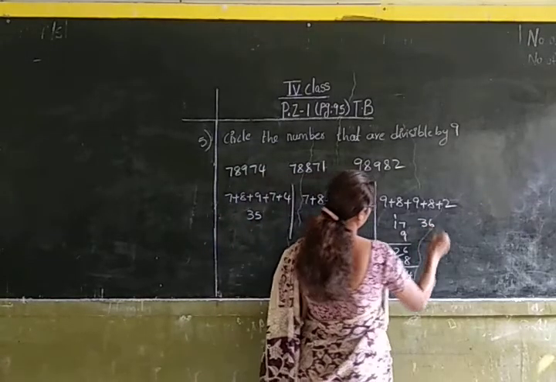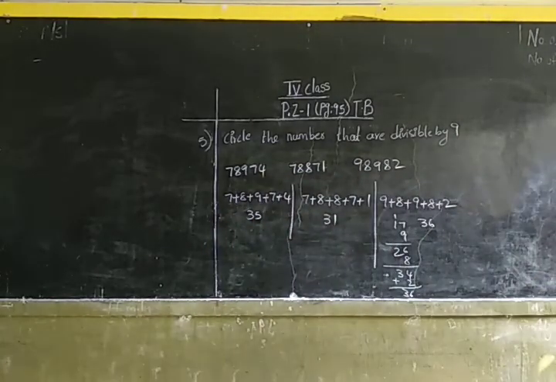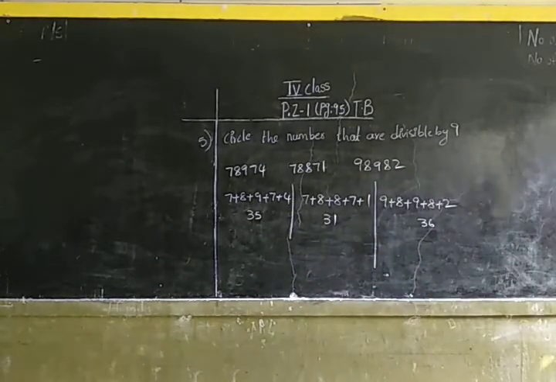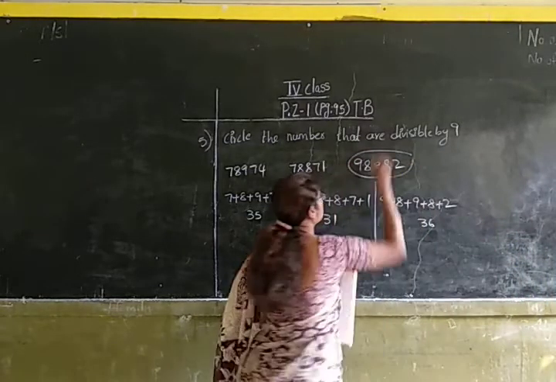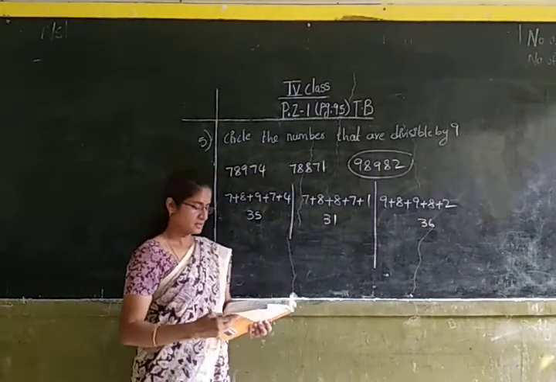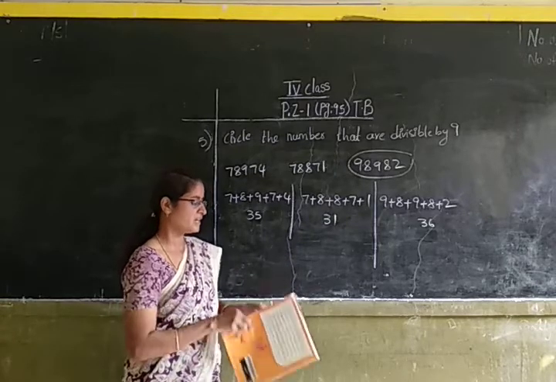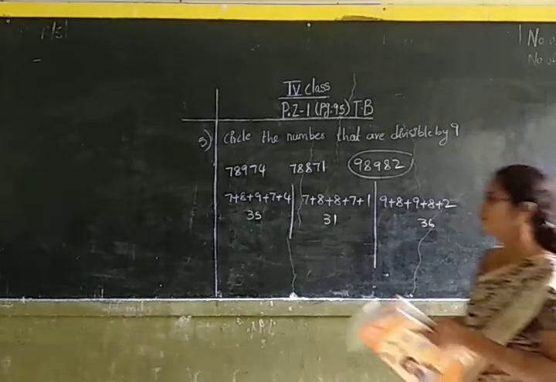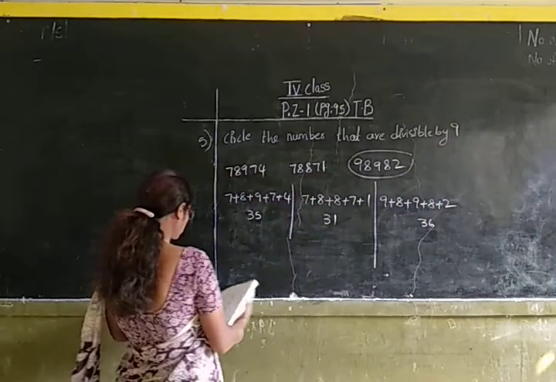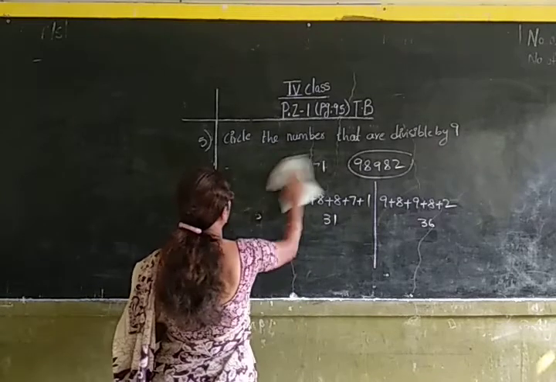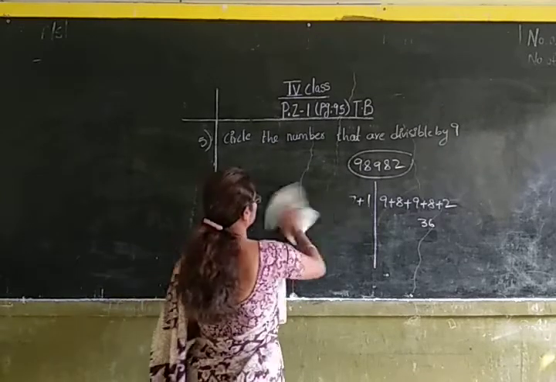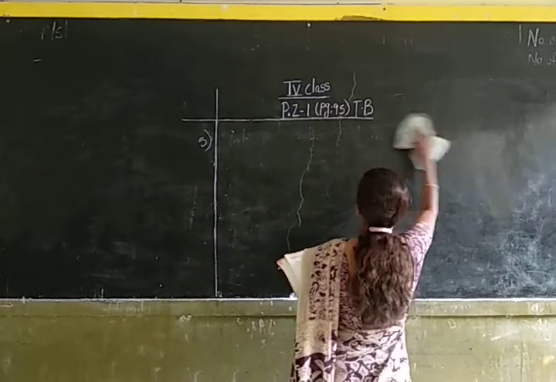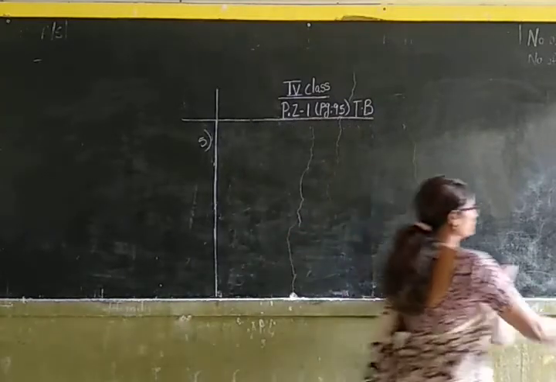Here the sum of the digits is 36. And 36 is divisible by 9. So you can say that the last number is divisible by 9. This is the way of finding the divisibility by 9. Okay children. Now let us do the divisibility by 6.